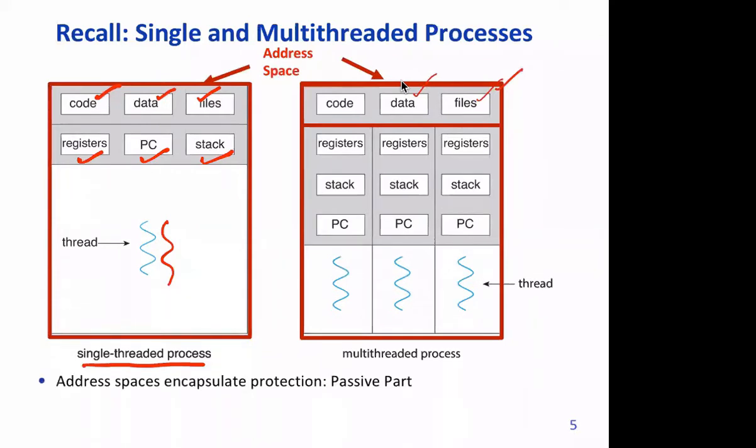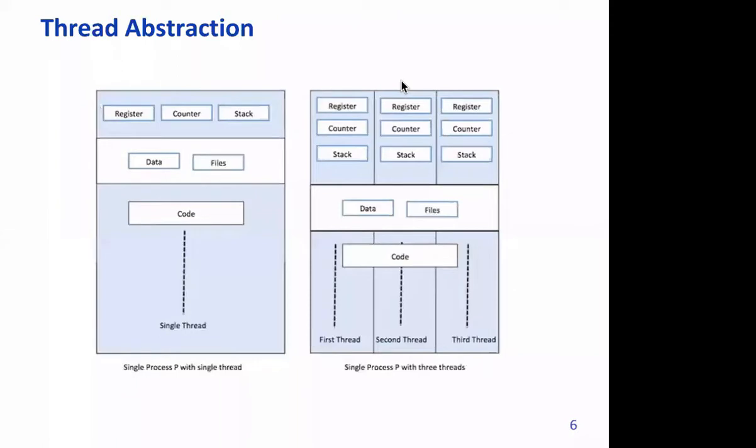This was another view: a thread will have its own registers, its own value of program counter, and its own history of various variables, various return values, etc., in the stack. Something that's common across all these threads is the code, data, and files. When we say data, as we mentioned, static data as well as heap.